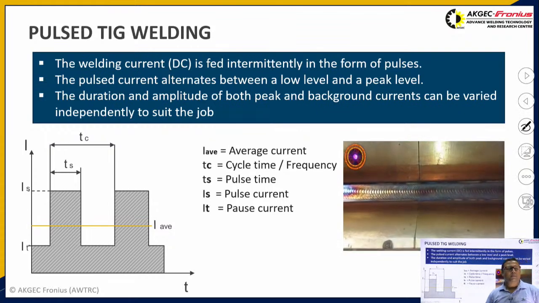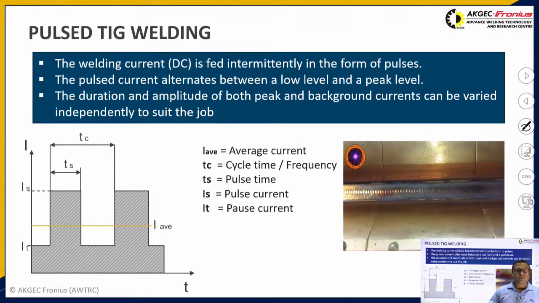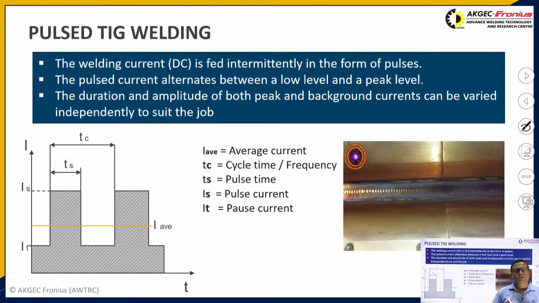Generally pulse TIGs are used in those areas where we want minimum distortion or no distortion, because a peak current is used to melt the base metal, and the background current is used to cool this interface, so that we don't get a higher heat affected zone and the distortion gets reduced. We can also change the pulse time, background time, pulse current, and background current, depending upon our suitability with the help of these types of power sources.